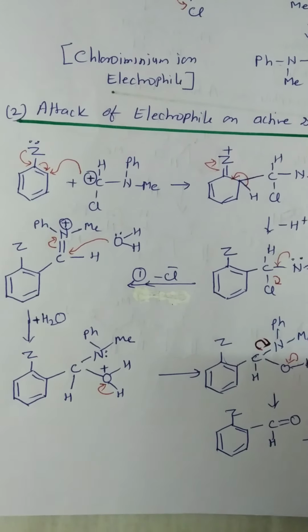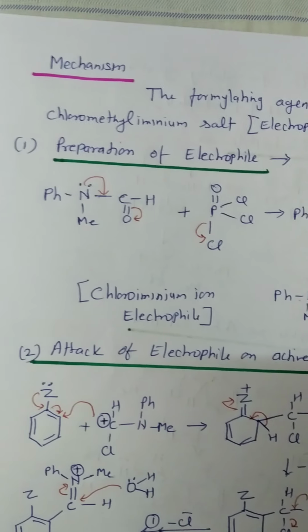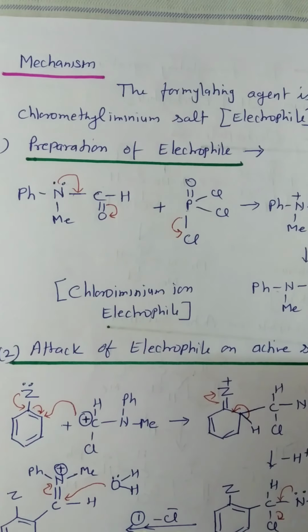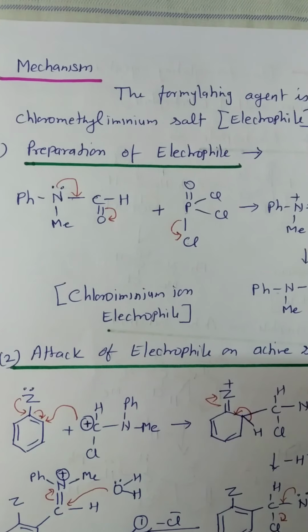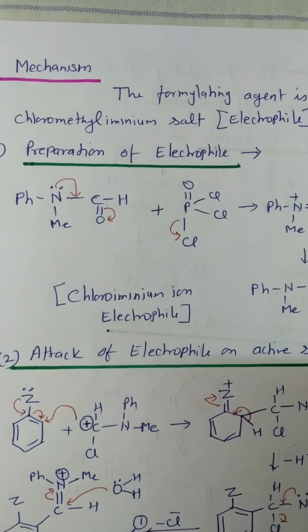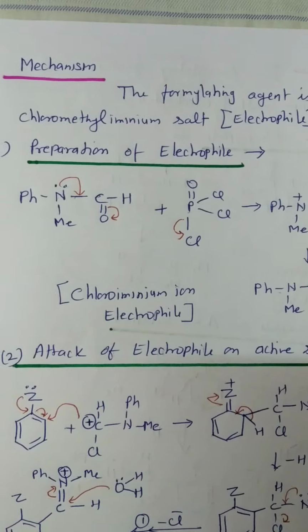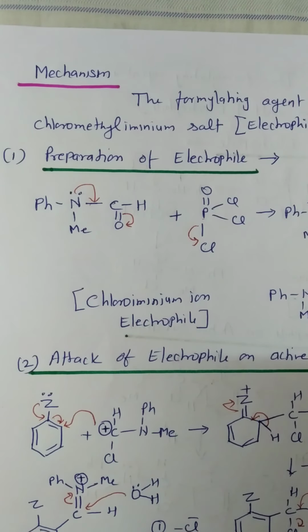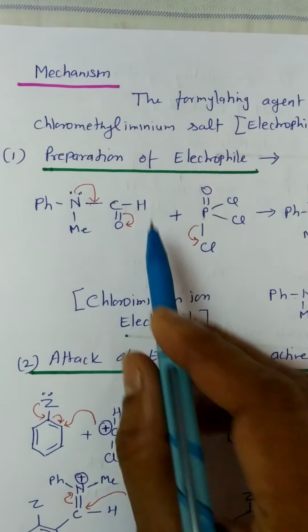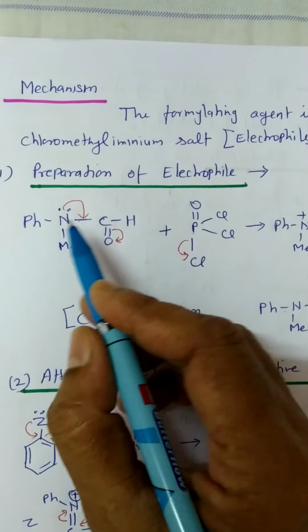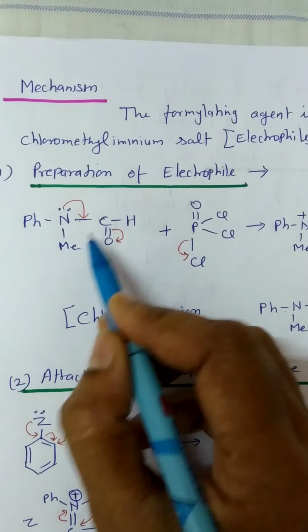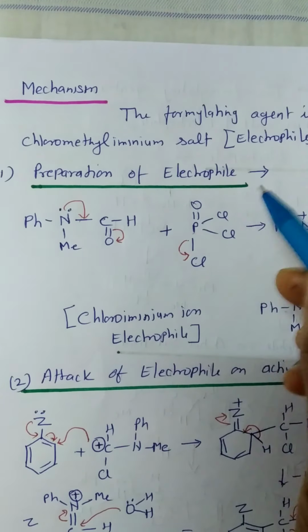And now, what is the mechanism of the Vilsmeier-Haack reaction? In this mechanism, the electrophile is the chloromethyleneiminium salt. So, this reaction takes place in two steps. The first step is the preparation of the electrophile. Here, this is N-methyl N-phenylformamide, and this is POCl3.